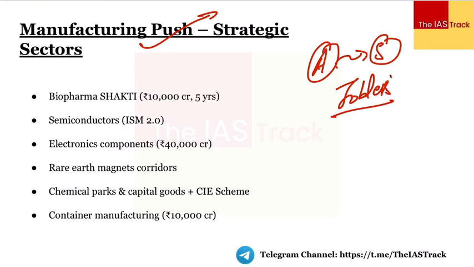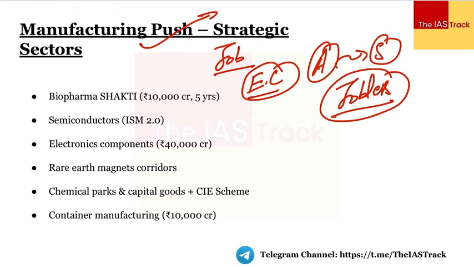ठीक है, तो we'll have to focus adequately on the manufacturing part. There is no other alternative, because manufacturing is going to provide the jobs, that too productive jobs. It would lead to the export competitiveness. जो भी product हम बाहर export कर रहे हैं, it would be competitive. We would make sure that it is competitive, not just internally but also externally, and we'll also focus upon the supply chain resilience. India has to become an important player in the overall supply chains, be it with respect to the critical technologies, be it with respect to the raw materials. We'll have to become a part of the supply chains, and for that we have to focus upon the manufacturing, and we'll also have to focus upon the import substitution.